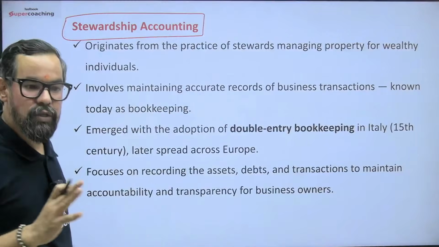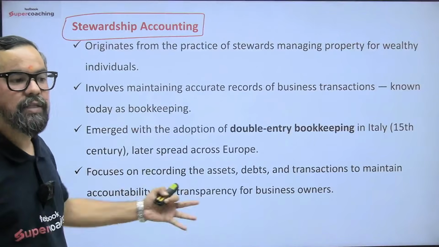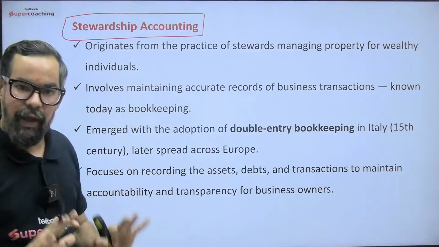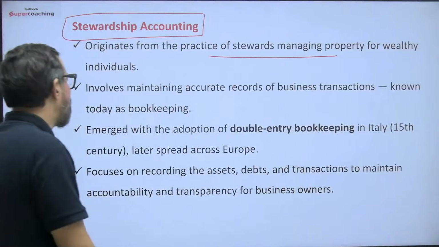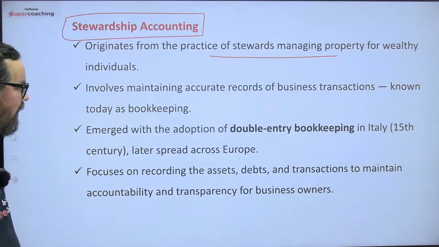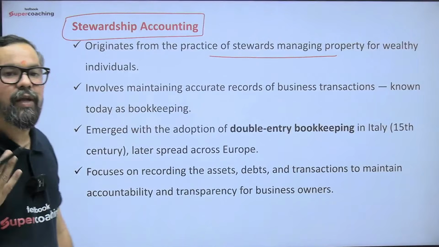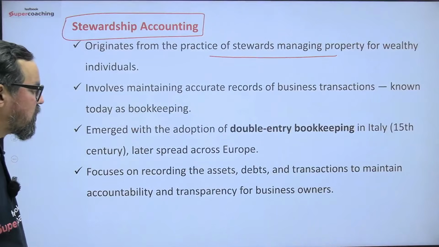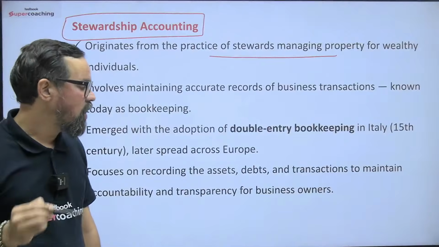Initially we managed things like that, but gradually it evolved, business transactions increased, so we shifted, we started adding external stakeholders, we started building joint stock companies and adopting financial accounting, right? It originated from the practice of stewards managing property for wealthy individuals, involving maintaining accurate records of business transactions, which is called bookkeeping today. It emerged with the adoption of double entry bookkeeping, meaning every debit has a corresponding equal credit. In the next session we will study these concepts and conventions. It focuses on recording assets, debts and transactions to maintain accountability and transparency for the business owners, right?